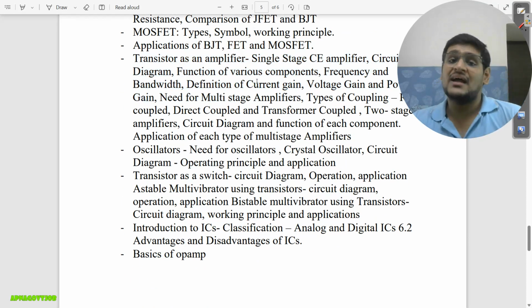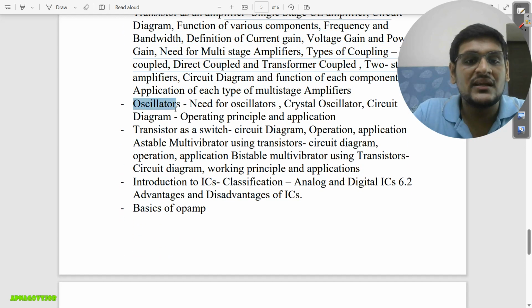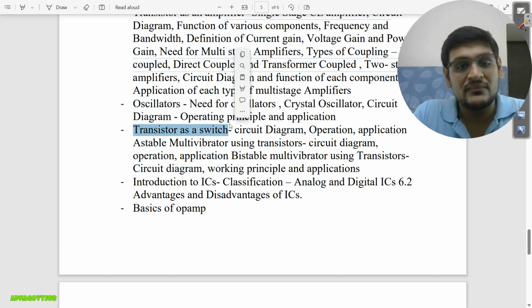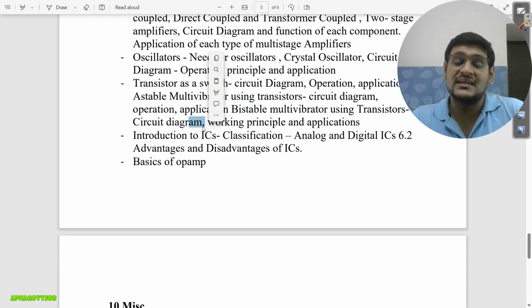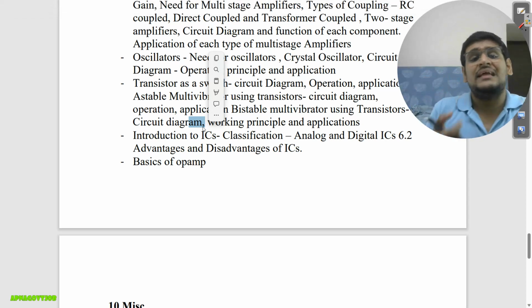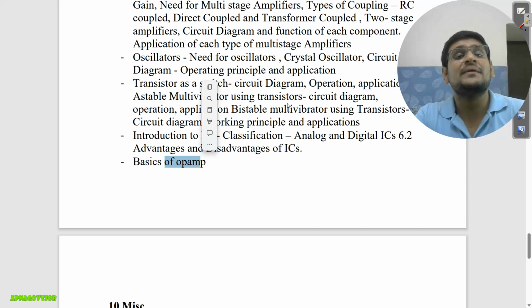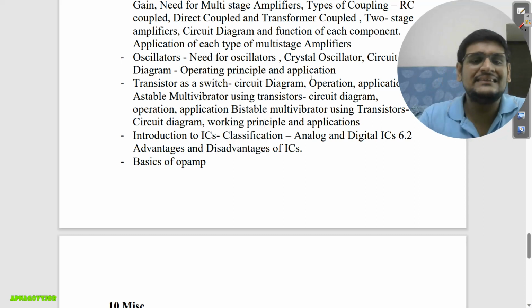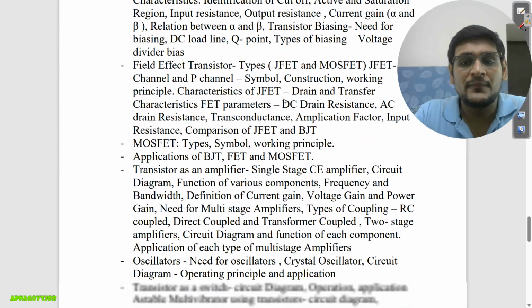Then the amplifier chapter is there, which you need to study in much detail. Then oscillator. Then transistor as a switch. Then unstable multivibrators. Then ICs, what different integrated circuits we have and their types. You need to refer to the IC numbers. Basics of op-amp, so what is an operational amplifier, differential amplifier, those basic things you need to study in basics of electronics. So this is all about your IB syllabus.